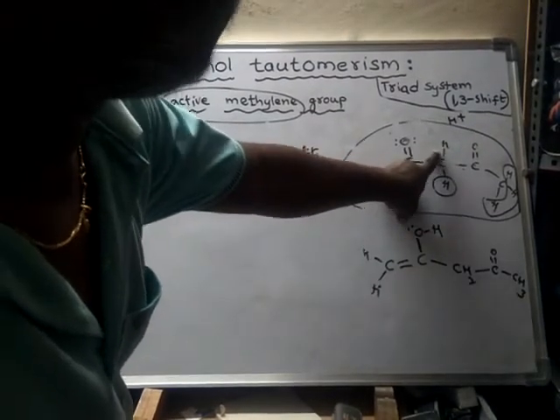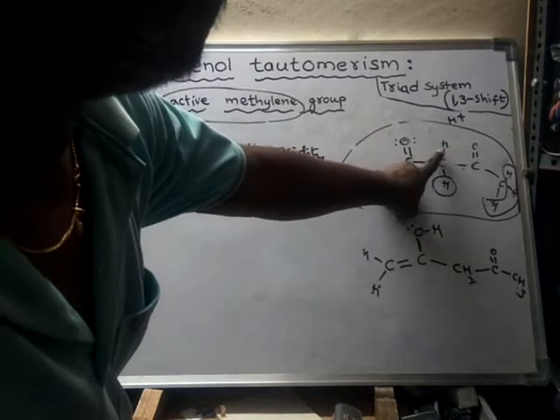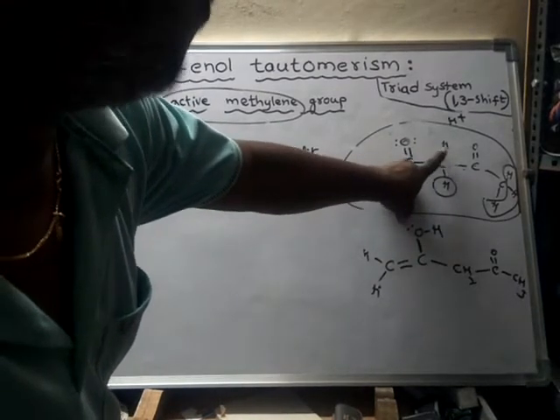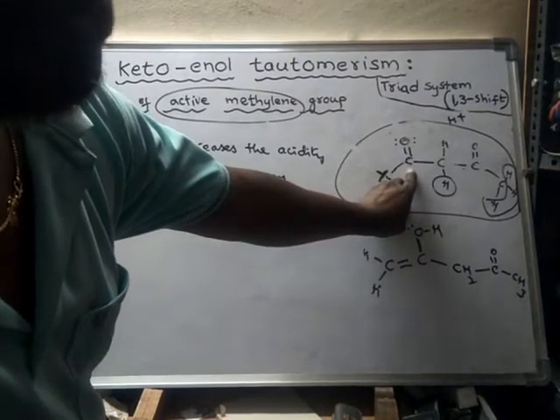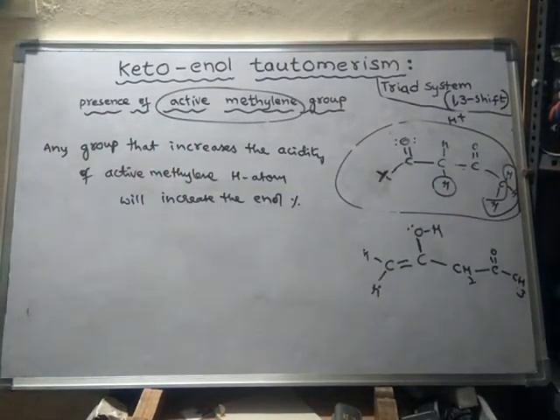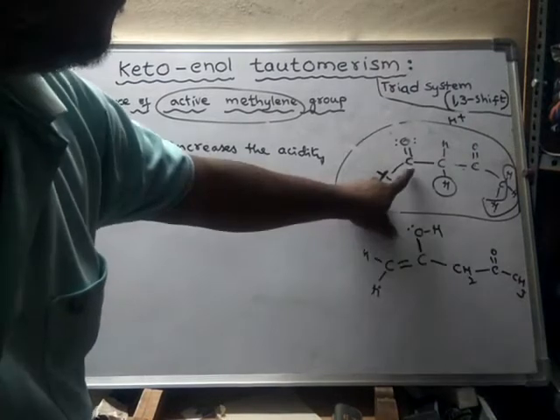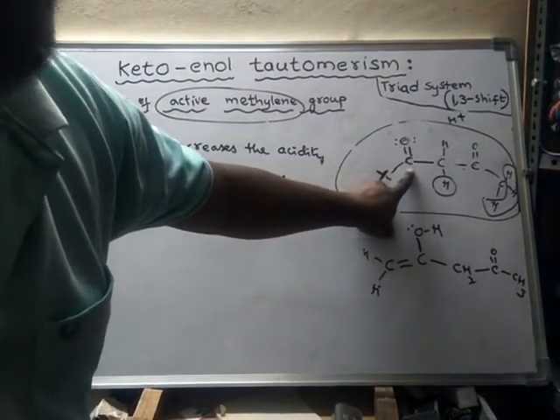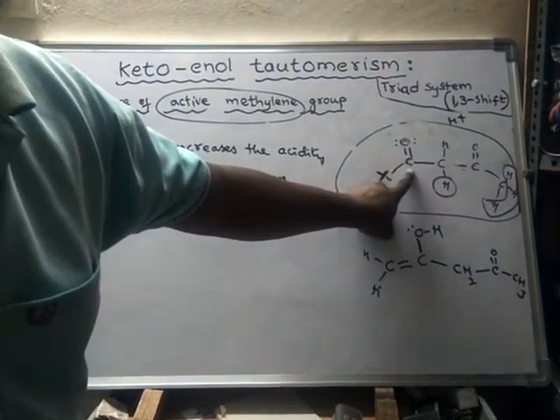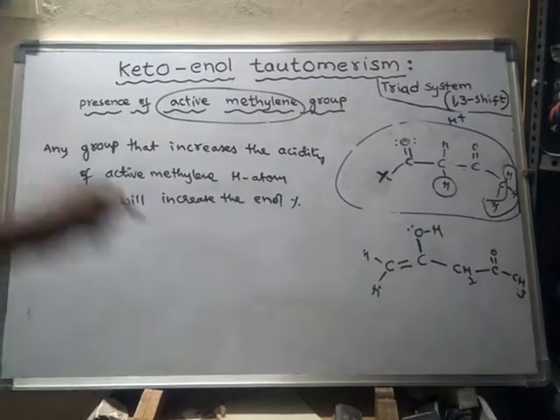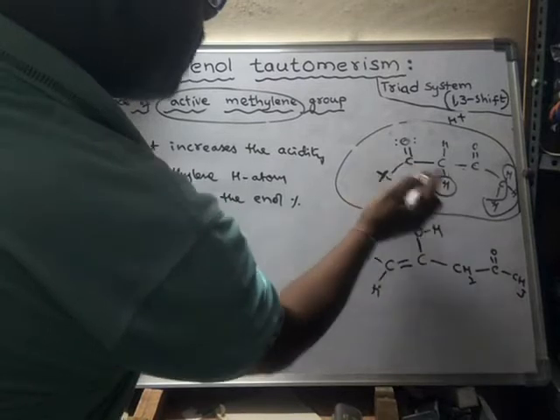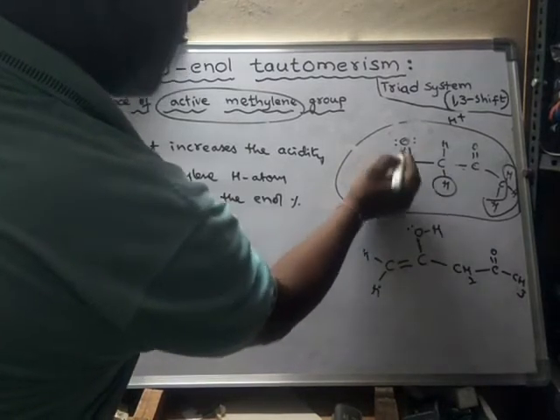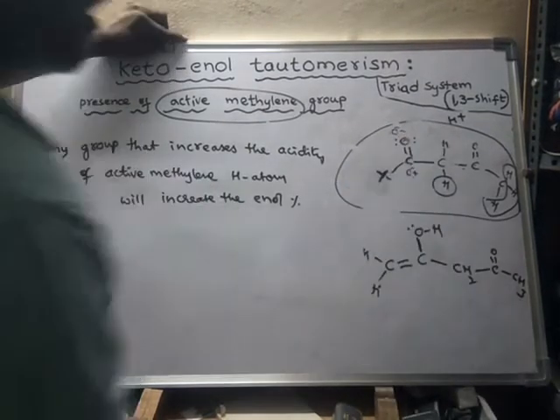The electron pair of this bond will be attracted to this carbon to a greater extent. So now the question is, under which conditions is the positive charge on the carbon increased? Naturally this carbon is having a partial positive charge on it, and this oxygen is having a partial negative charge on it.